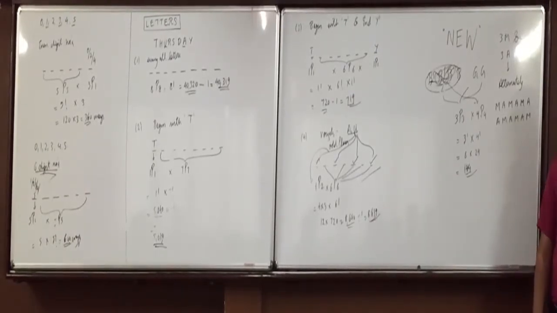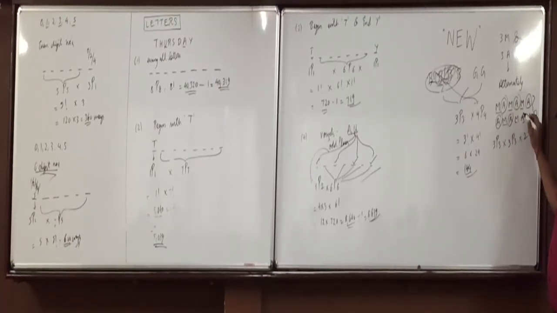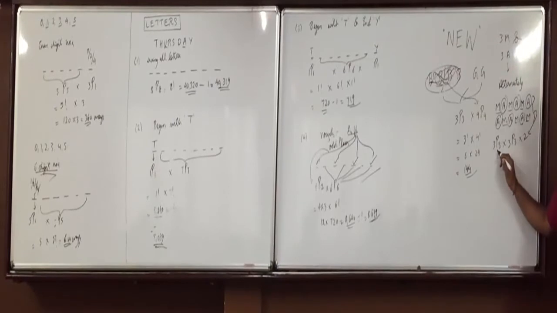Now tell me, in how many ways can I arrange 3 Mercedes cars in 3 places? 3P3. 3 Audi in 3 places, 3P3. And total how many ways of doing it? 2. Because in both the options, Mercedes 3P3 and Audi 3P3. So total how many outcomes are possible? What is this 3P3 for? Mercedes. What is this 3P3 for? Audi. And what is this 2 for? 2 different alternatives which are possible.